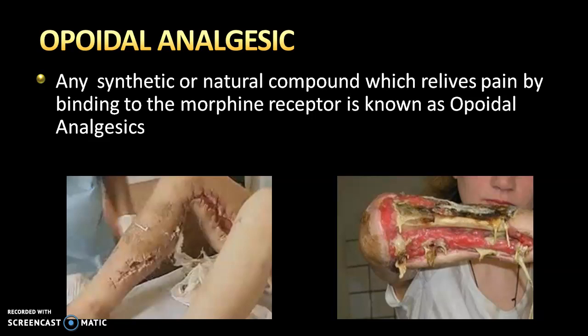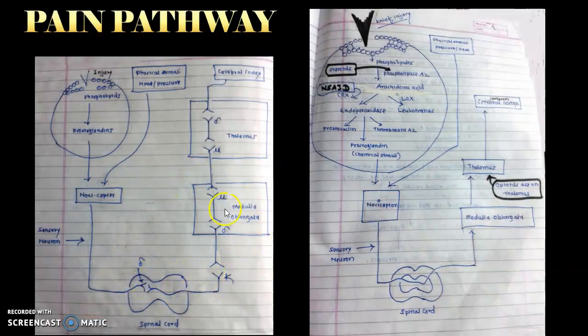So it is not essential that the compound should be of synthetic origin or only of natural origin. Any compound that binds to mu, kappa, delta receptors and produces analgesia is known as an opioid analgesic.